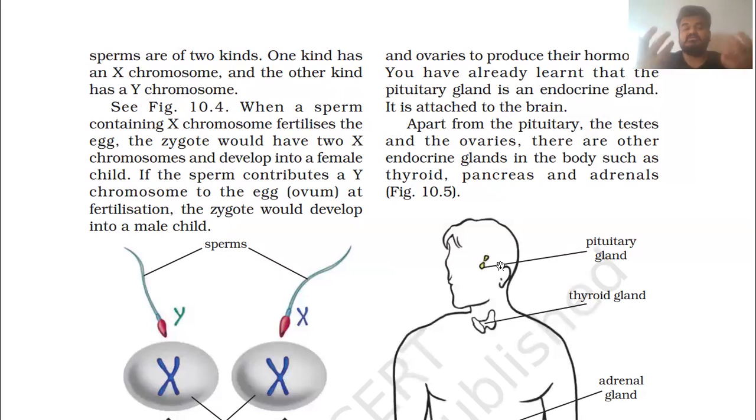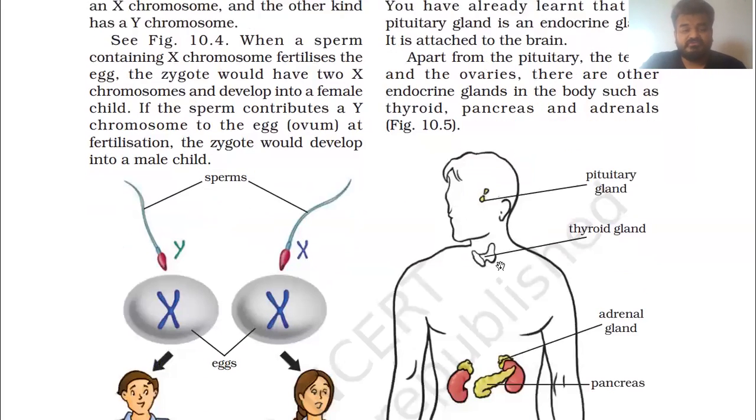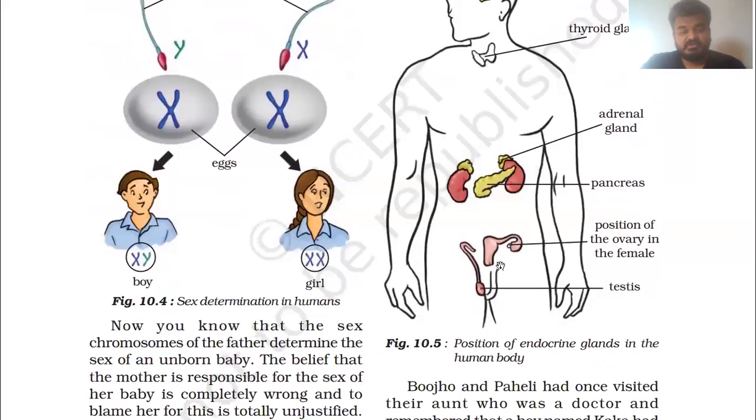If a Y chromosome meets the X chromosome of the female gamete, then it will be XY, and a baby boy will develop inside the woman during pregnancy. So sperms are of two kinds, one with an X chromosome and the other with a Y chromosome. See figure 10.4, where the figure is given.